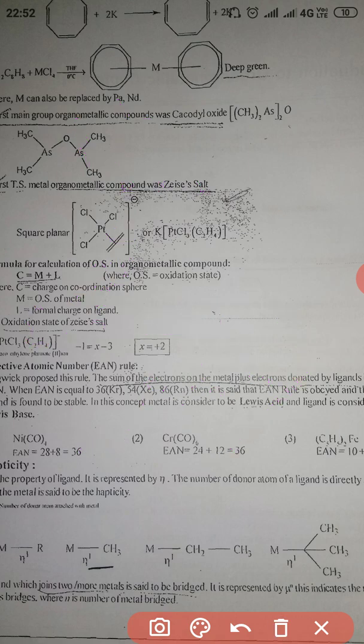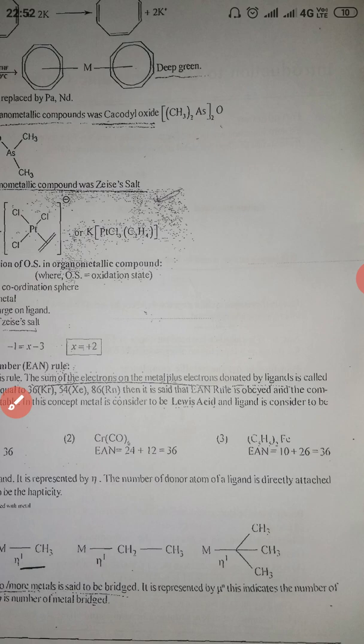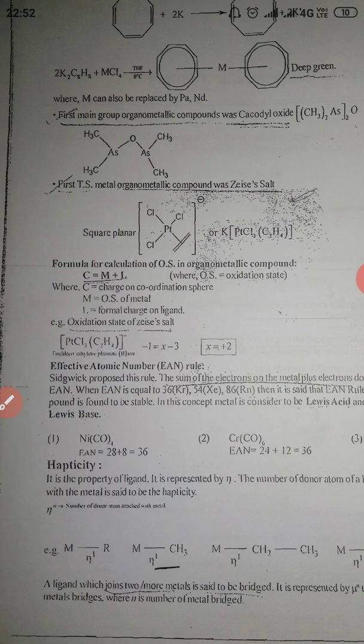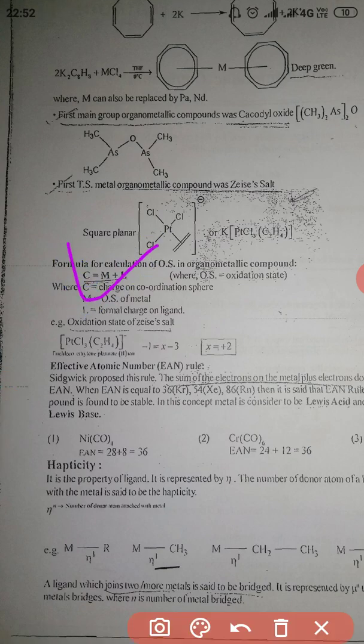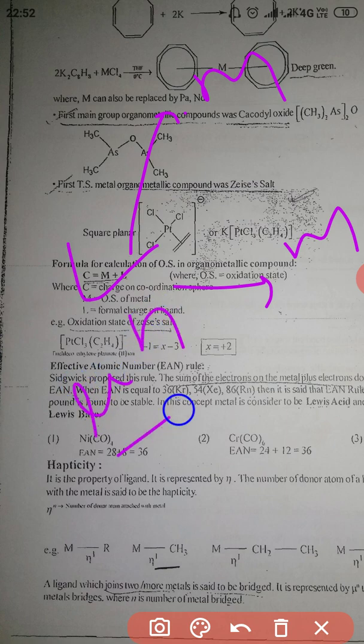It is represented mu n. This indicates the number of metals bridged, where n is the number of metals bridged. A ligand which joins two or more metals is said to be bridging. If a ligand, let L be a ligand, is joined to two metals simultaneously, then it is known as bridging and represented by mu n, where n is the number of metals bridged.